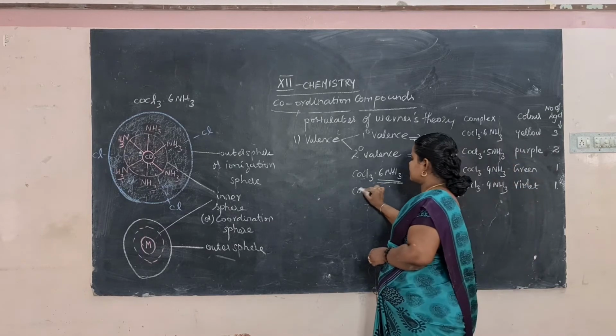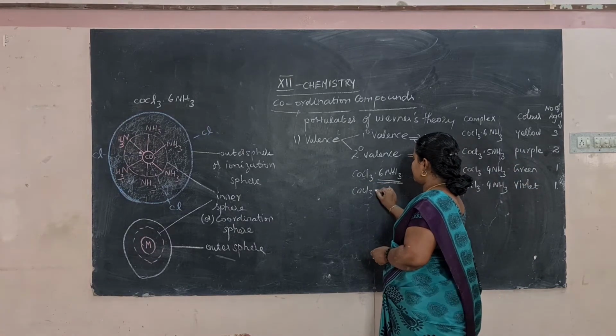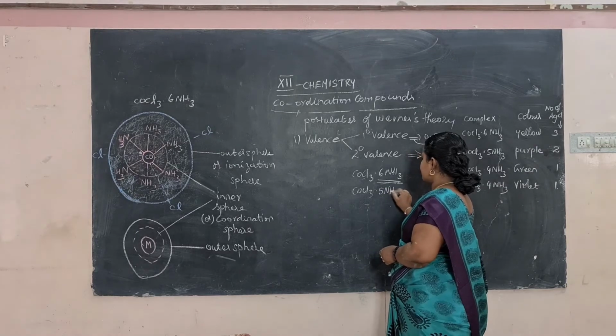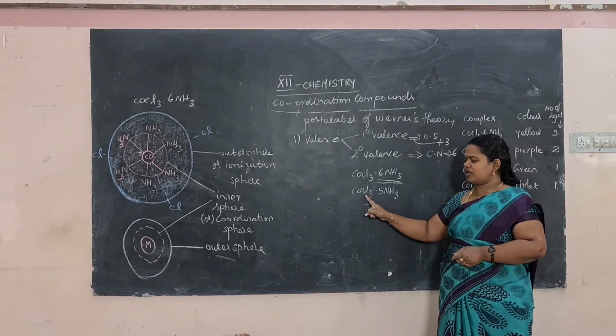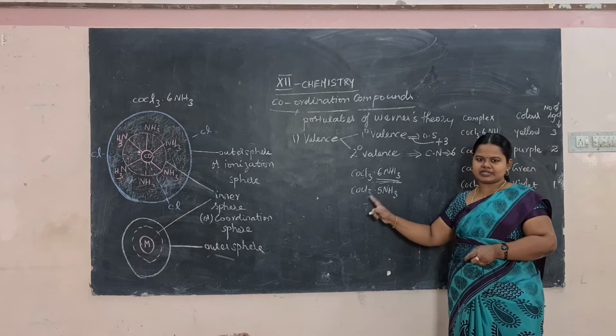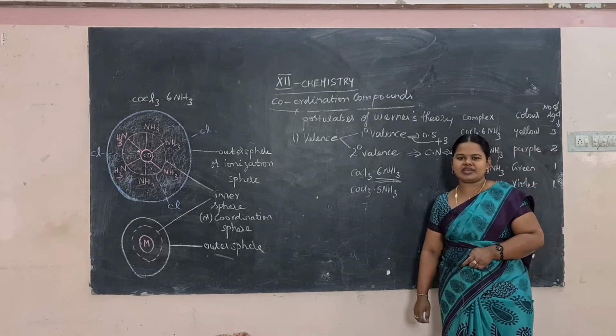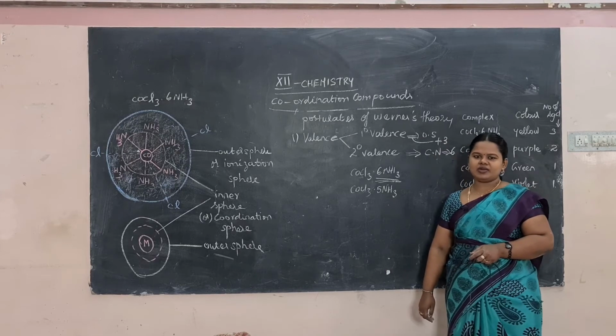Then in CoCl3·5NH3, how is the secondary valence satisfied? It is satisfied by 5NH3 and 1 Cl minus ion, since the coordination number is 6. So this is about the secondary valency.